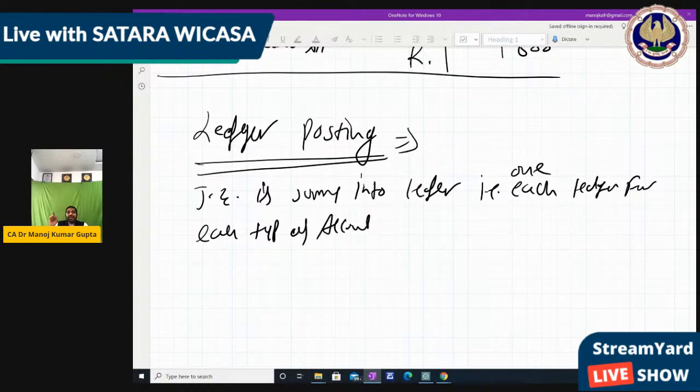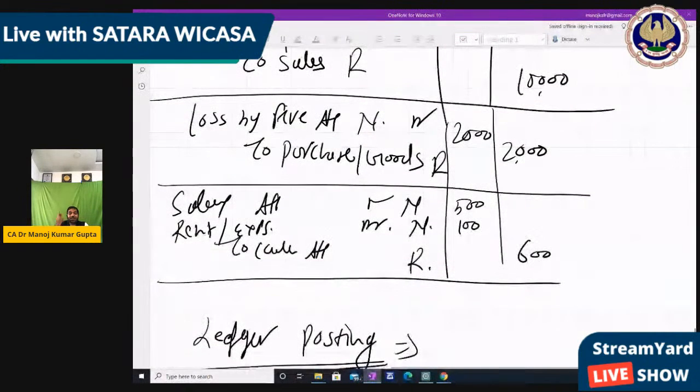So we make one single ledger for each type. Clear? So whenever cash repeats we will not pass a separate entry because the entry is already passed, but all cash transactions will be recorded in the one common ledger. Okay. So this is called ledger posting.